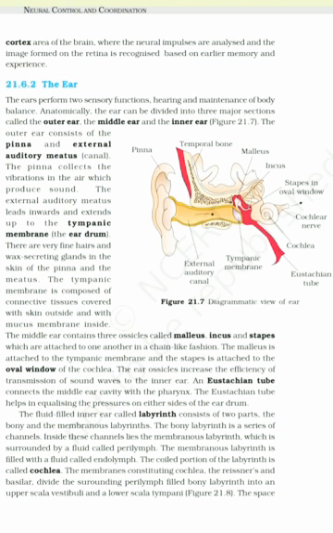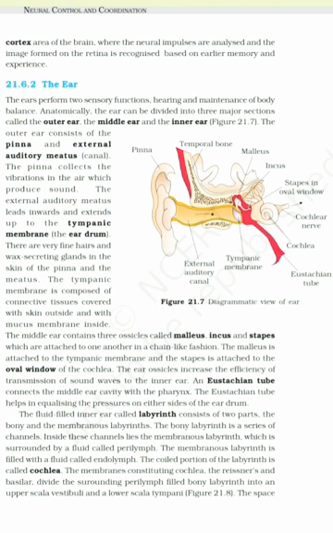21.6.2 The ears perform 2 sensory functions: hearing and maintenance of body balance. Anatomically, the ear can be divided into 3 major sections called the outer ear, the middle ear and the inner ear. Figure 21.7. The outer ear consists of the pinna and external auditory meatus (canal).